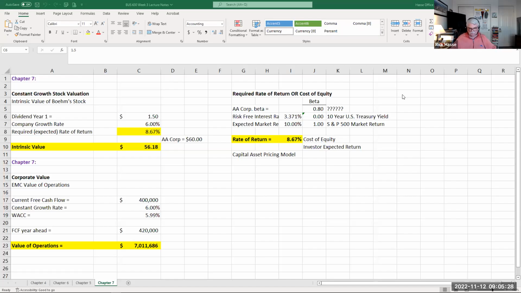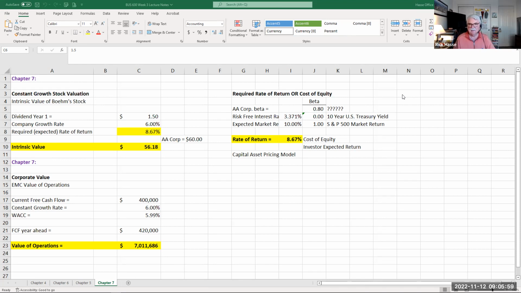As part of your study of stocks and bonds and the analysis of the last couple of weeks, chapters 4, 5, 6, 7, here's a spreadsheet that has all the tabs for the chapters. This is updated and included in week number 3 lecture notes, where we talk about the constant growth model of determining the intrinsic value of a stock, knowing their dividend, knowing their growth rate and their expected rate of return. We can determine the required cost of equity, the capital asset pricing model.